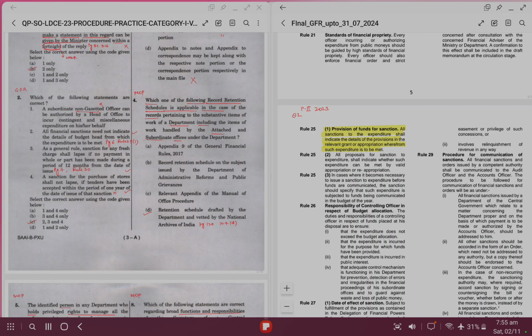It says that all sanctions to the expenditure shall indicate the details of the provisions in the relevant grant or appropriation from where such expenditure is to be made. So there is a change in this answer. It is written not indicate, but actually we have to indicate. So option 2 becomes wrong.